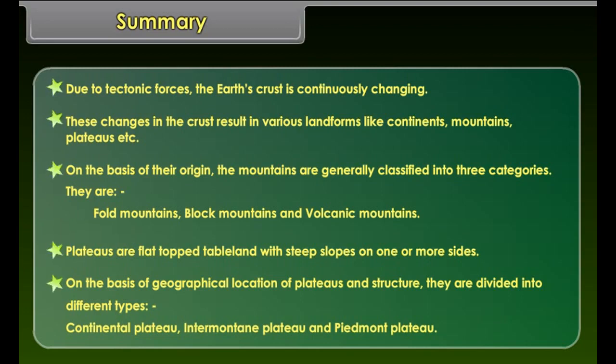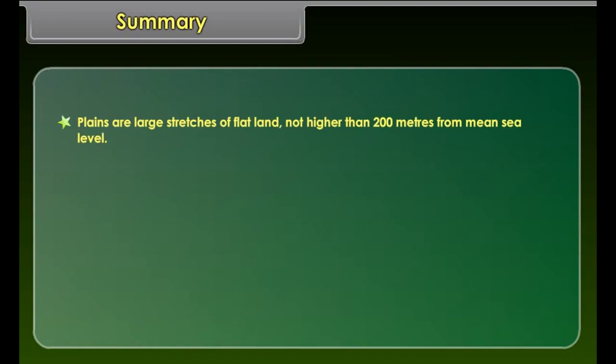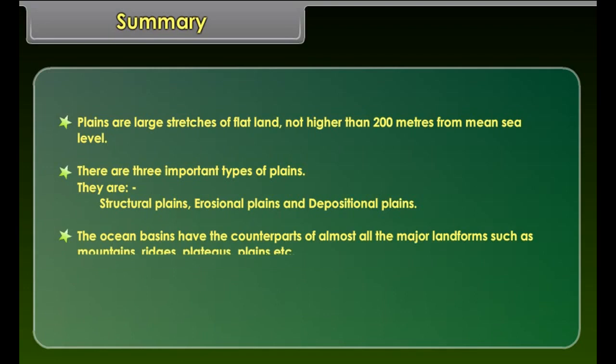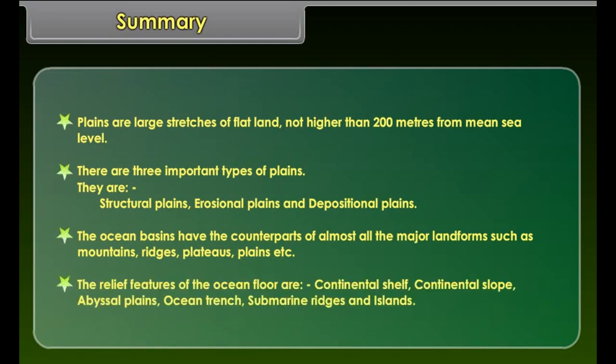Plateaus are flat-topped tablelands with steep slopes on one or more sides. On the basis of geographical location and structure, they are divided into different types: continental plateau, intermontane plateau, and Piedmont plateau. Plains are large stretches of flat land, not higher than 200 meters from mean sea level. There are three important types of plains. They are structural plains, erosional plains, and depositional plains.